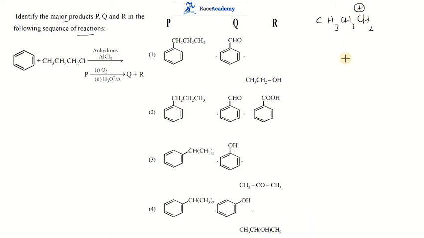It gives a primary carbocation. After a hydride shift, a stable secondary carbocation is formed. Then, when treated with benzene, definitely it forms cumene. Cumene is nothing but isopropyl benzene.